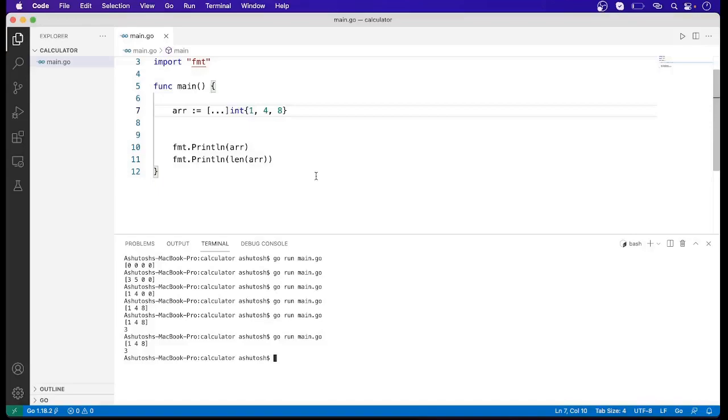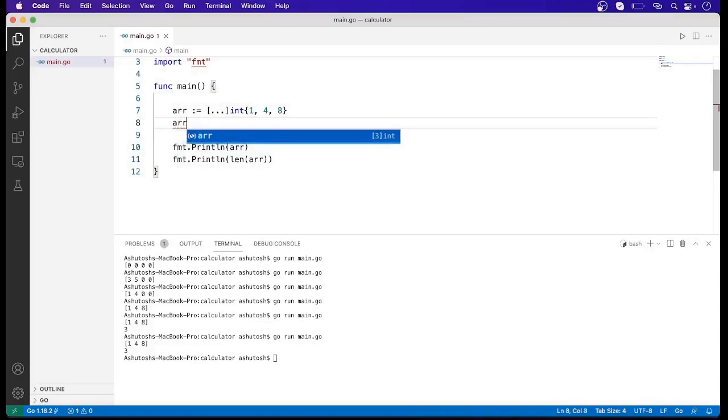Now I had discussed one thing, that array is of value type. So to show that, let me create another array with the help of this array. Let me name it new.